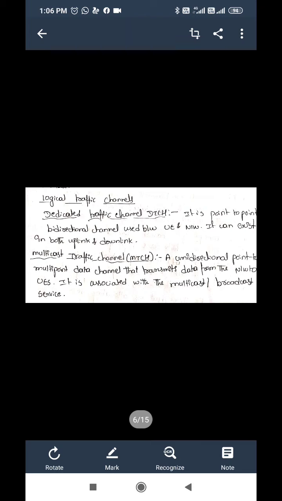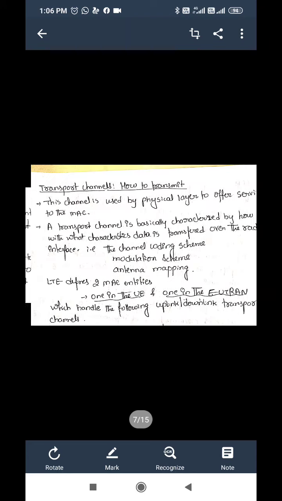So these logical traffic channels, what do they say? They contain the user information. The dedicated traffic channel is a point-to-point bidirectional channel used between UV and network. It can exist in both uplink and downlink. Next is MTCH, a unidirectional point-to-multipoint data channel that transmits data from network to UVs. It is associated with multicast or broadcast service.